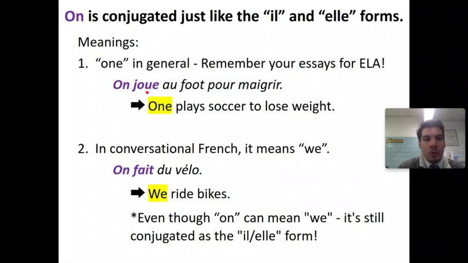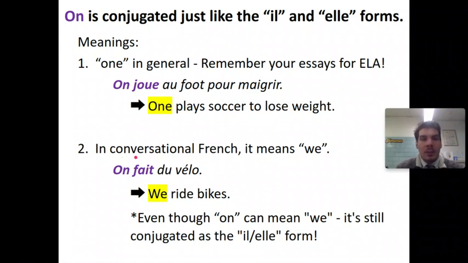So, on joue au foot pour maigrir. One plays soccer to lose weight. We're not talking about anybody in particular. We're just talking about somebody in general. Another example for you. One must study hard to do well in French. There's countless examples. It can mean one in general.